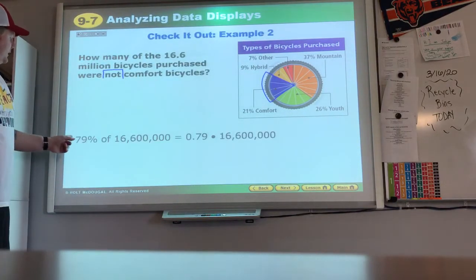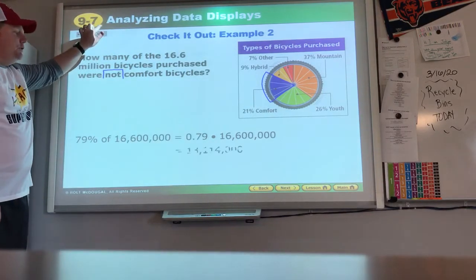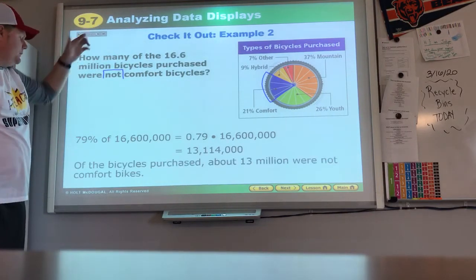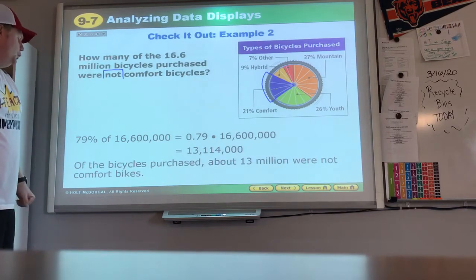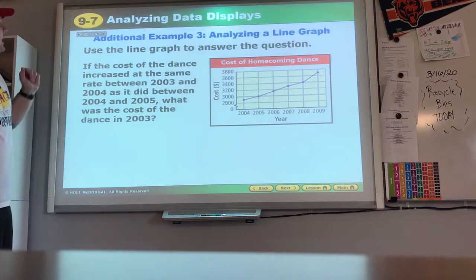Let's go ahead and see how they attack it. All right. They took the 79%. Notice they turned it to the decimal first. They did their multiplication. 13 million were not comfort bikes. All right. Now we have one more example.